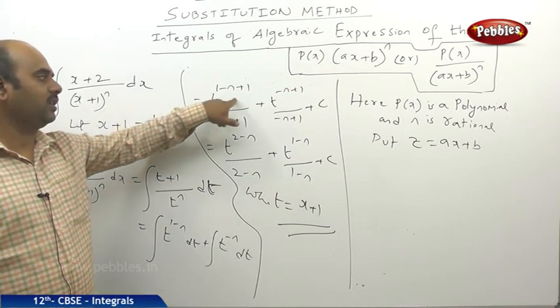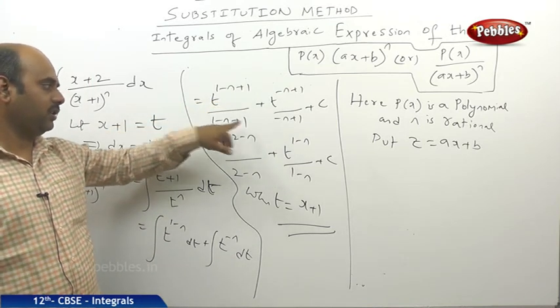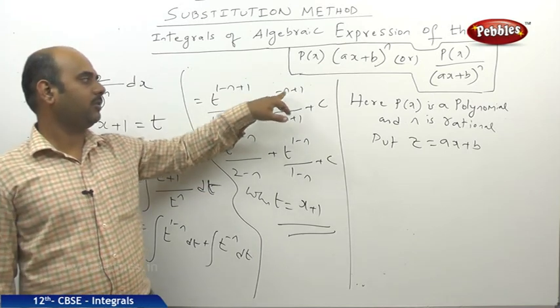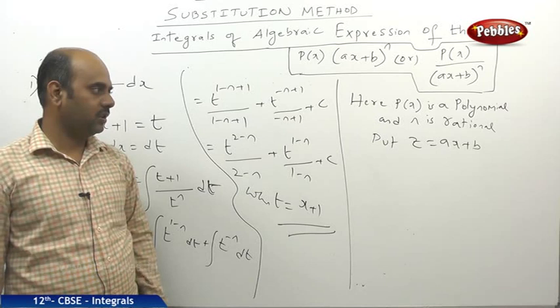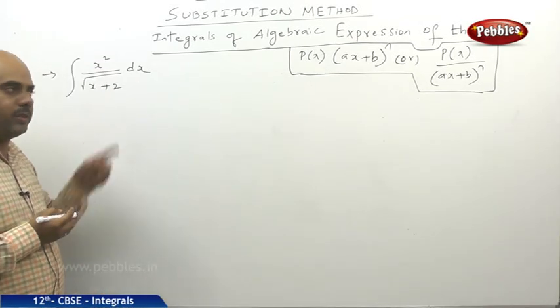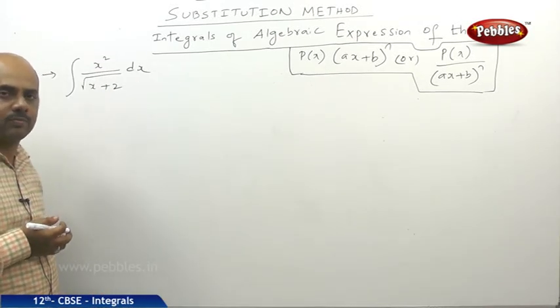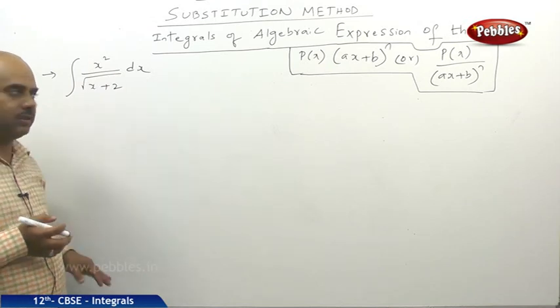So t power 1 minus n plus 1 by 1 minus n plus 1, and t power minus n plus 1 by minus n plus 1 plus c. So finally this is the calculation. Right, we shall be now seeing another difficult problem of the same pattern.